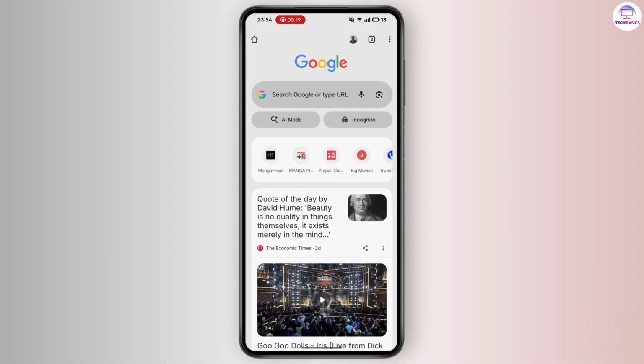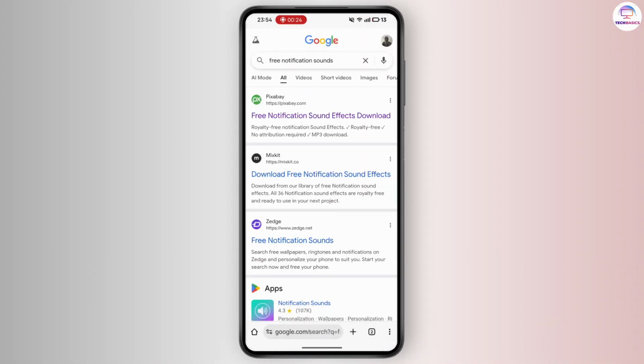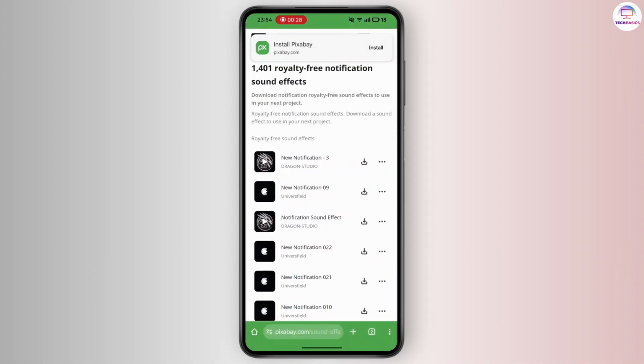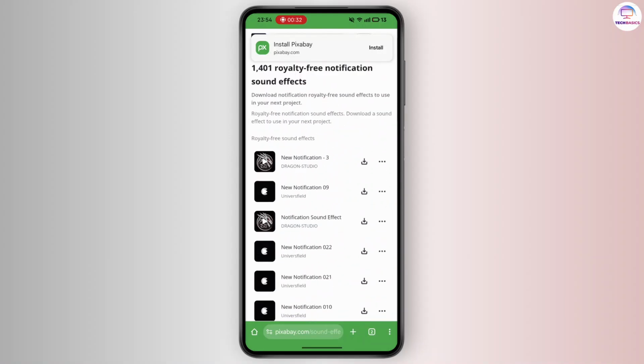Step 2. Find free sounds. In the search bar, search for free notification sounds or visit a site like Pixabay. In the search results, click on a trusted site like Pixabay.com that offers free sound effects.